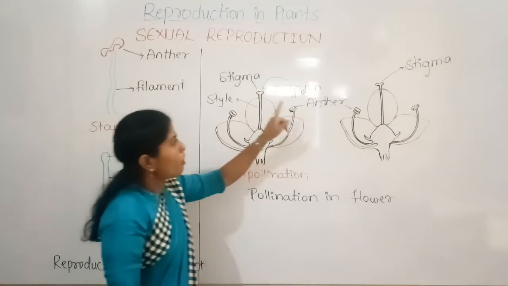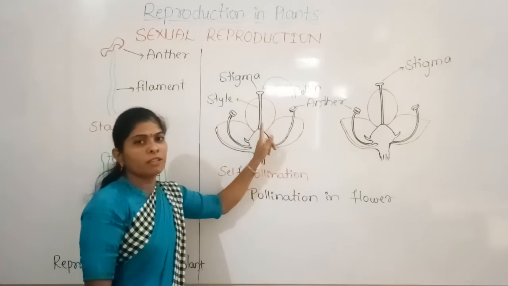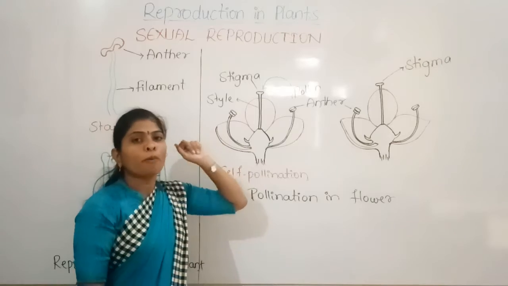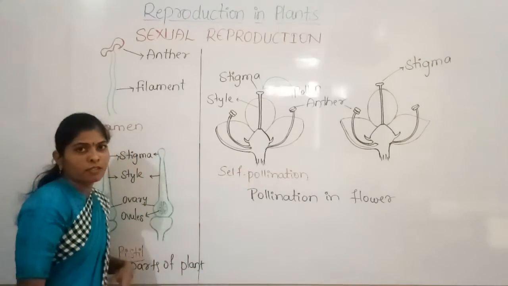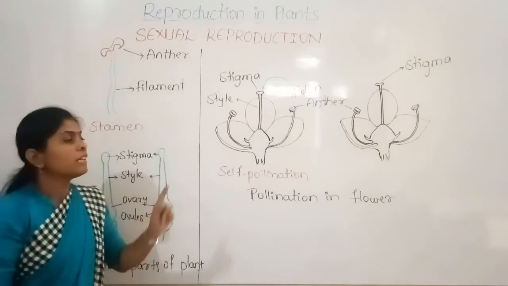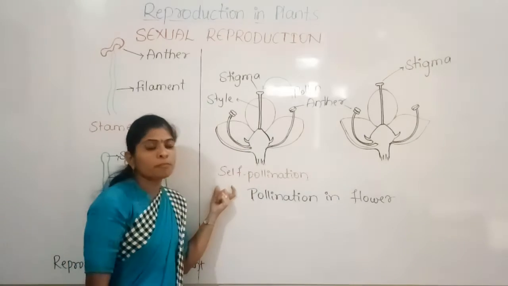If the pollens are transferred from the anther to the stigma of the same flower, then we call it self-pollination.